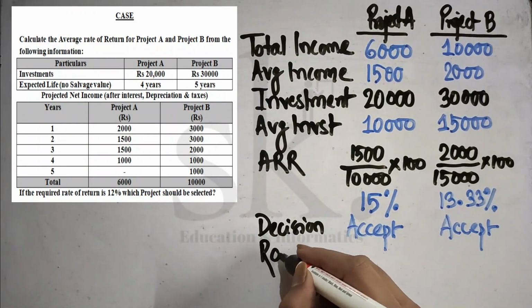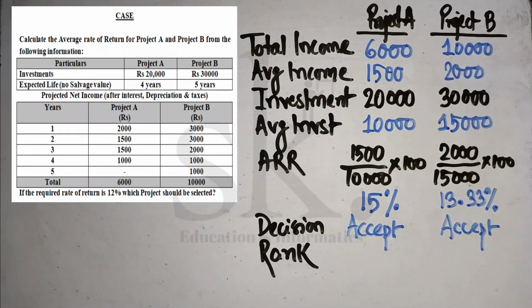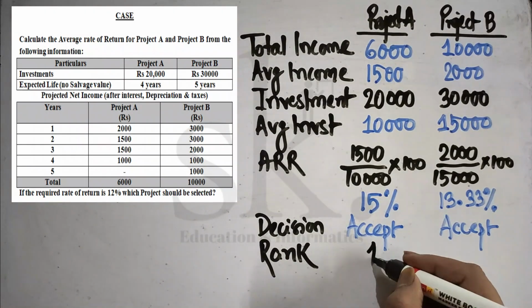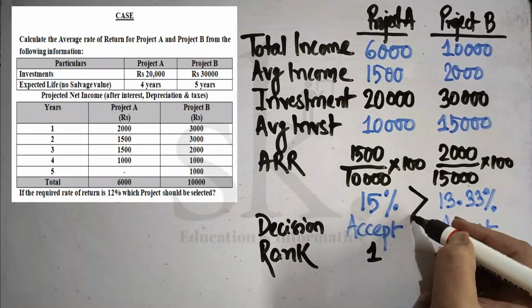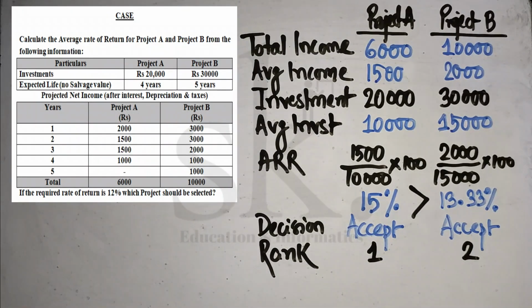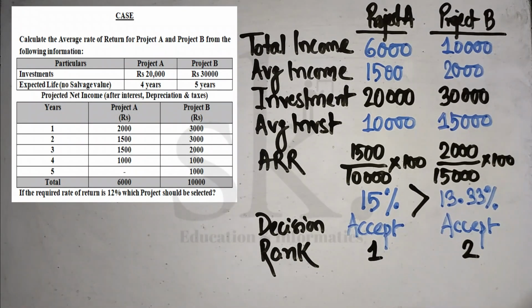But if I have to rank the projects, then I will give this rank 1 and this rank 2, just because project A has a greater ARR, accounting rate of return or average rate of return, compared to that of project B. So I hope the concept is clear with respect to the calculation.